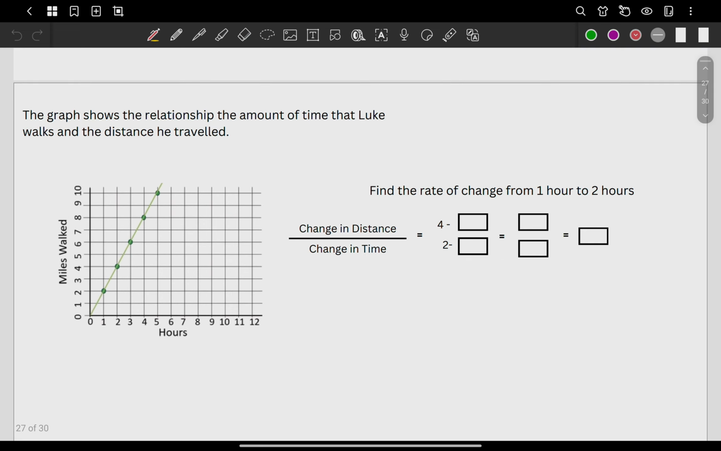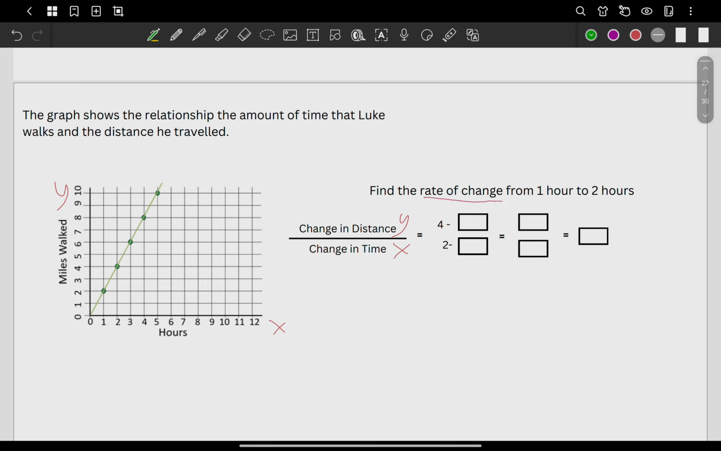So this one also, again, is change in distance over change in time, or change in y over change in x. This is x, this is y. Our variables here are x and y. X is hours, y is the miles walked. So the question is, find the rate of change from 1 hour to 2 hours.